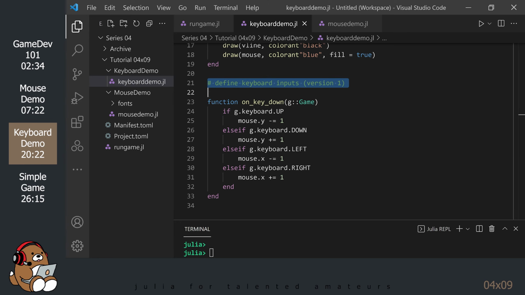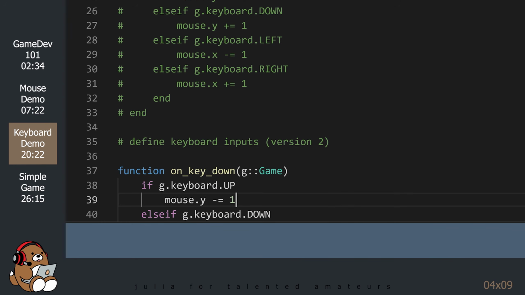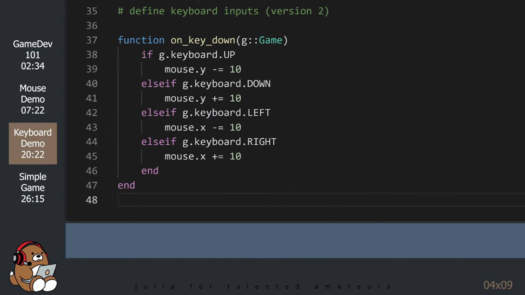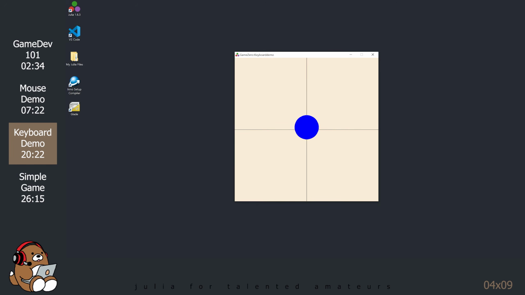Let's try changing the values in our code to see if we can get our circle to move a little faster. So now, every time we press an arrow key, our circle should move by 10 units rather than 1 unit. Save your file and let's see if changing that value from 1 to 10 helps. Okay, so that's better. But now, we notice a new problem. Our circle can move off the screen.